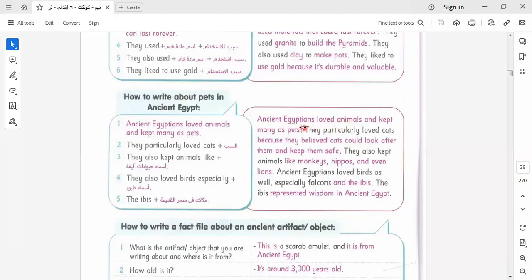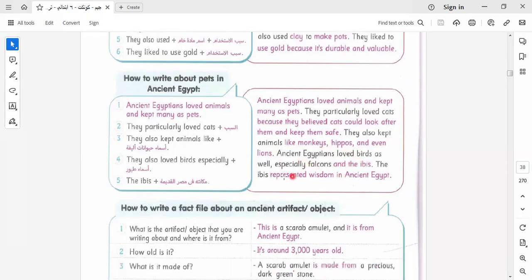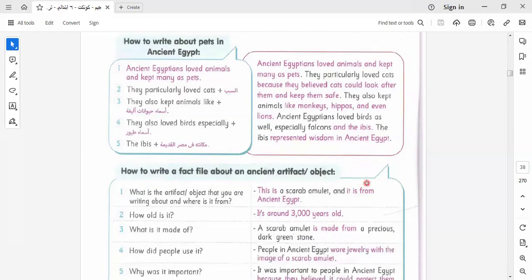Ancient Egyptians loved animals and kept many as pets. They particularly loved cats because they believed cats could look after them and keep them safe. They also kept animals like monkeys, hippos, and even lions. Ancient Egyptians loved birds as well, especially falcons and the ibis. The ibis represented wisdom in ancient Egypt.